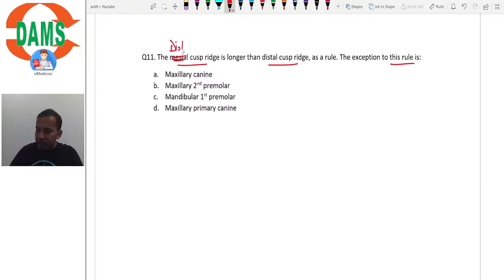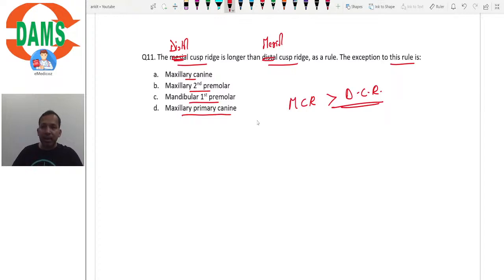Here it should be distal cusp ridge and here it should be mesial cusp ridge, right? So the distal cusp ridge is longer than the mesial cusp ridge as a rule, but the exception to this rule is that the mesial cusp ridge is longer than the distal cusp ridge. So which tooth has the mesial cusp ridge longer than the distal cusp ridge? The options are maxillary canine, maxillary second premolar, mandibular first premolar and maxillary primary canine.